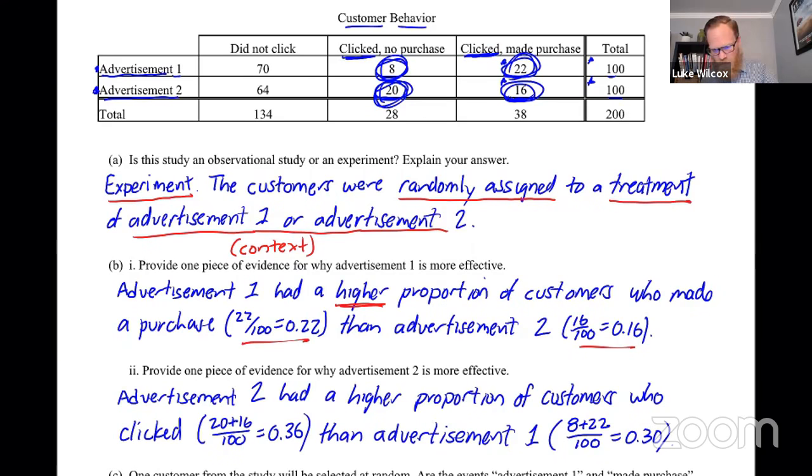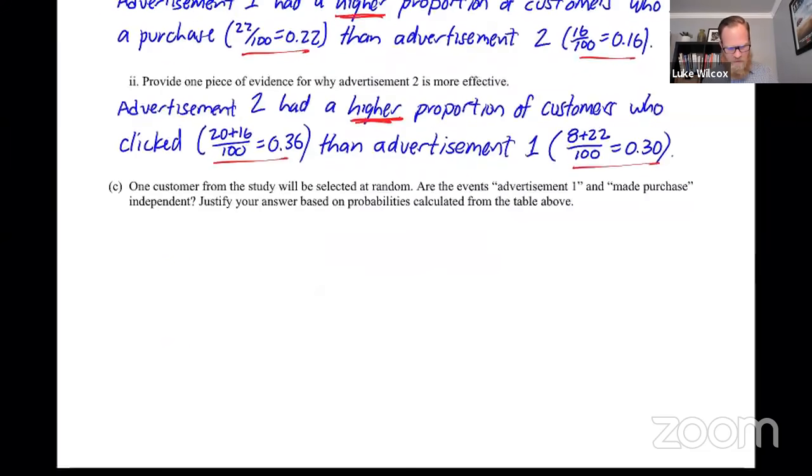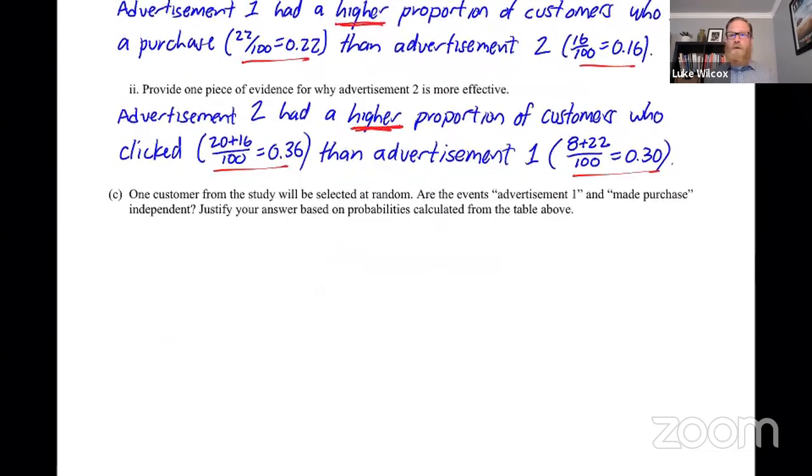So what's required for full credit here? Well, definitely, once again, I like this comparative word here that we're saying the proportion is higher. And then we've also provided some numerical justification for that one. Okay, let's move on to part C. One customer from the study will be selected at random. Are the events advertisement 1 and made purchase independent? Justify your answers based on probabilities calculated from the table above.